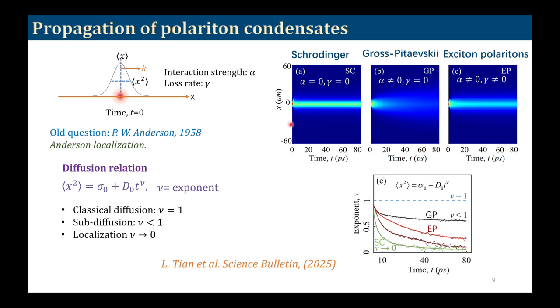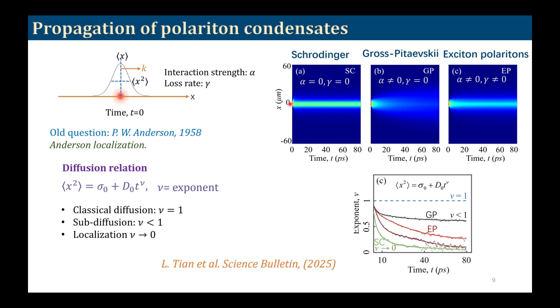So now we consider a one-dimensional case, it can be quasi one-dimensional also. So suppose that we have an elongated microcavity, and this is the direction of the microcavity elongation, and this is time. So we can see that if we launch a Schrödinger particle, meaning that the nonlinearity is zero and also there is no decay, this is the usual Anderson localization theory.